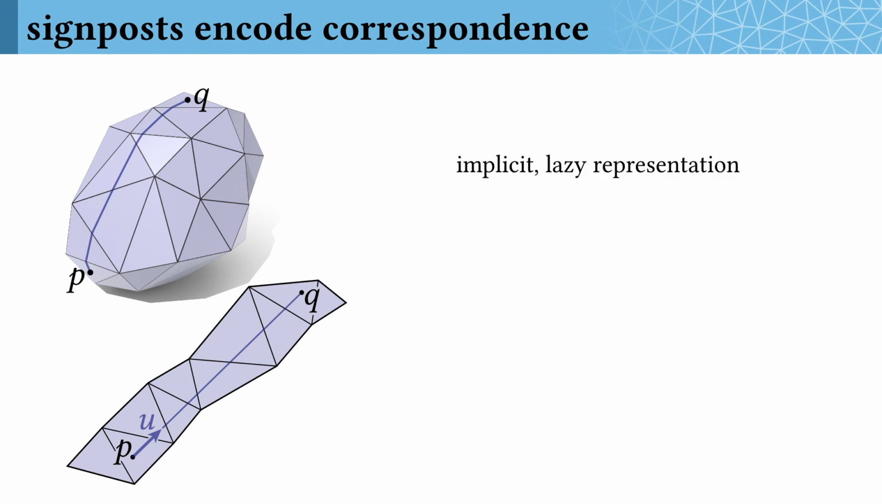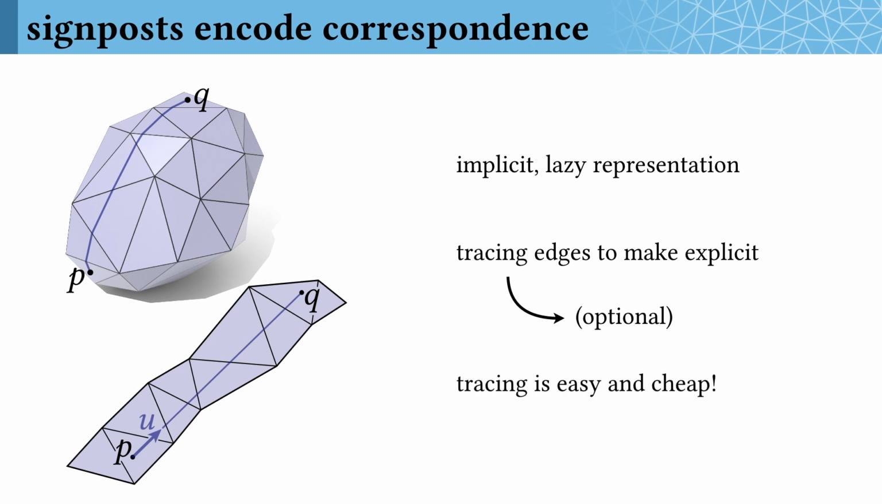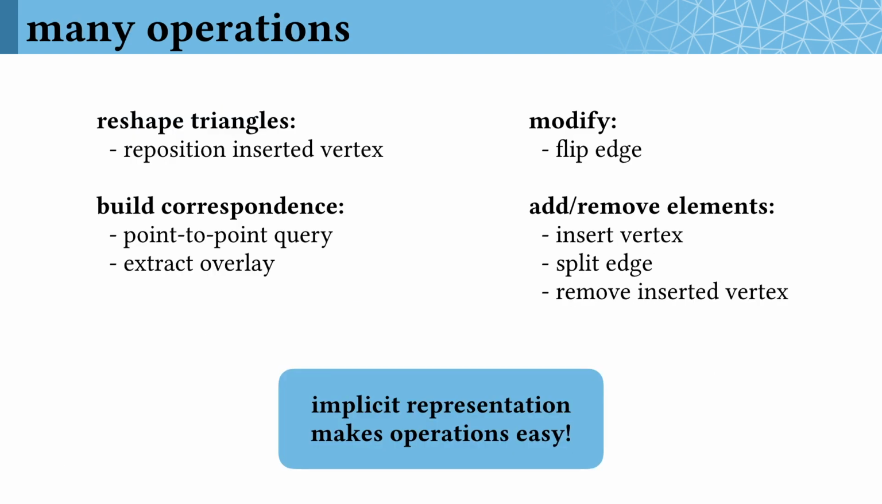This implicit representation can be made explicit by tracing out these edges along the surface, which we do lazily only when needed. This tracing is a cheap and easy operation. It just amounts to a whole bunch of 2D line-line intersections. A big part of our contribution is to describe algorithms for many standard mesh operations on these intrinsic triangulations. Across the board, the implicit representation makes it easy to implement these operations, and efficient too.